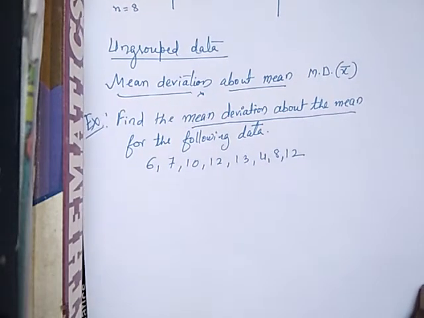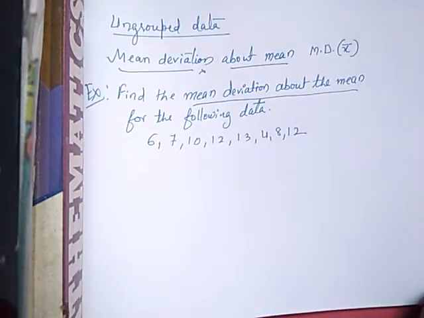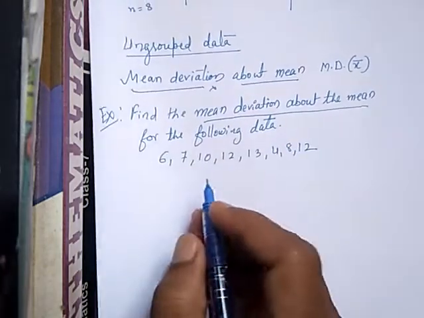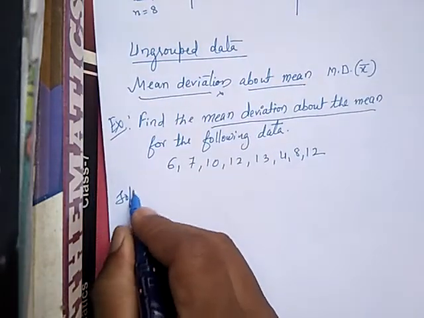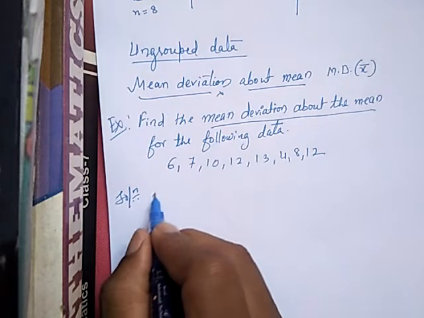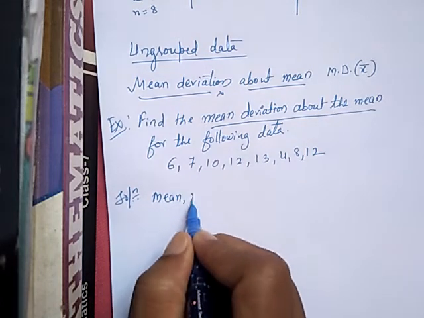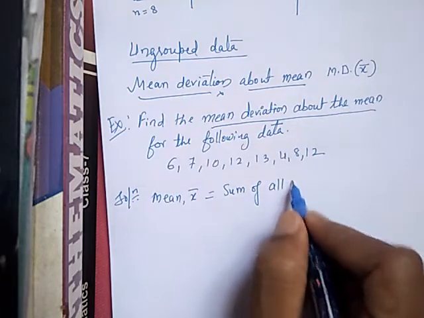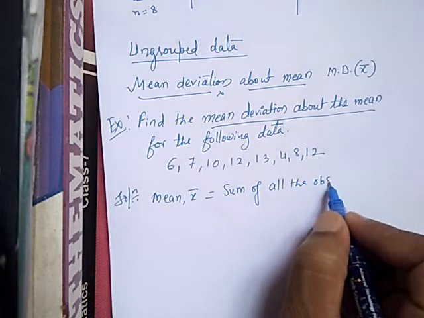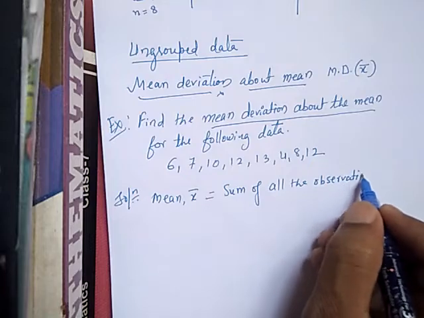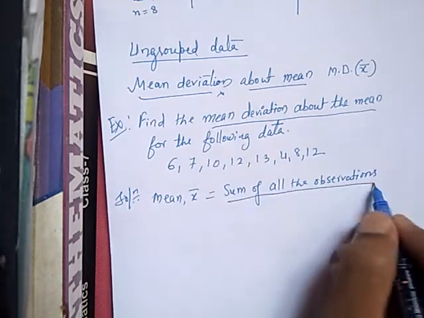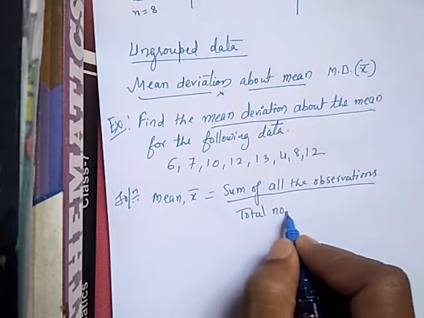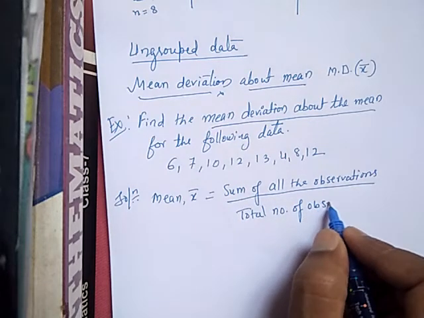So how to find this? First, for the ungrouped data you have to find the mean. In the first step of the solution we are finding the mean, that is x bar. We know that the mean is the sum of all the observations divided by the total number of observations. This we are finding, correct?